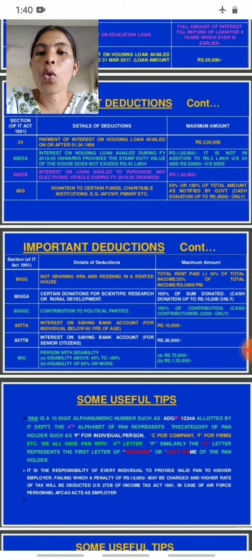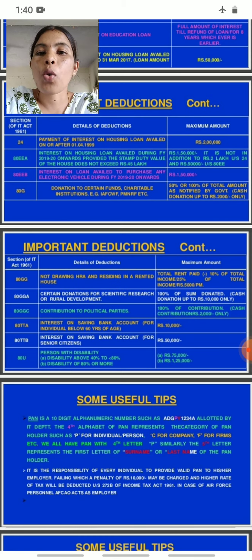For example, AIAF, CWF, PMNRF, IITs, etc. So 50% or 100% of the total amount as notified by the government. Cash donation up to 2,000 only. 2,000 rupees can be deducted.